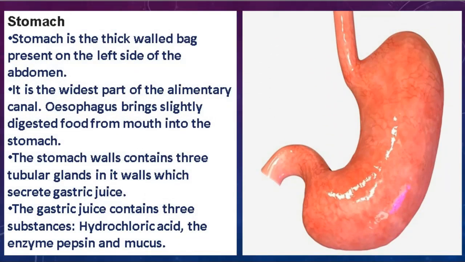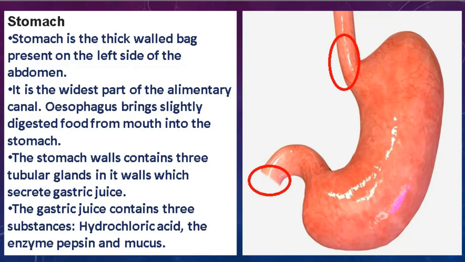Students, the stomach is the third organ of your alimentary canal, and it is basically a flattened U-shaped organ and the widest part of the alimentary canal. The stomach receives food from the food pipe, as I said in the earlier slide, and opens into the small intestine at the other side. As you see here, this is the point from where the stomach receives the food from the oesophagus, and this is the point where the stomach opens into the small intestine.